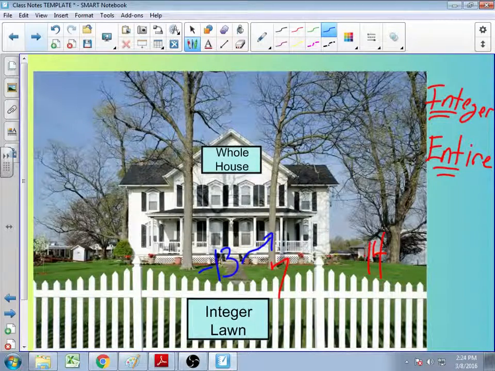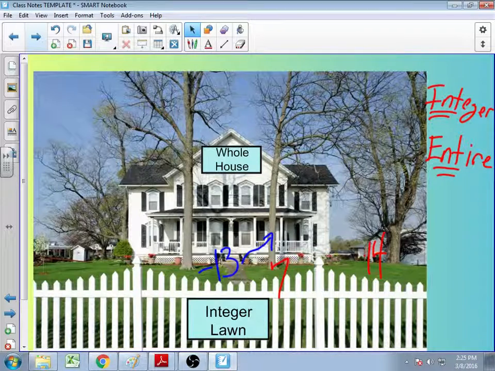Negative 13 is a little upset, but he's kind of always upset, so that's okay. He says, you know what, that's okay. I'm going to go and just hang out on the integer lawn. I am an entire value. I'm going to hang out with my other entire values, but you whole numbers, you can stay inside and keep being whole, and maybe they're going to order some whole pizzas for themselves. And that is how I remember my number classifications, is that little trick right there.